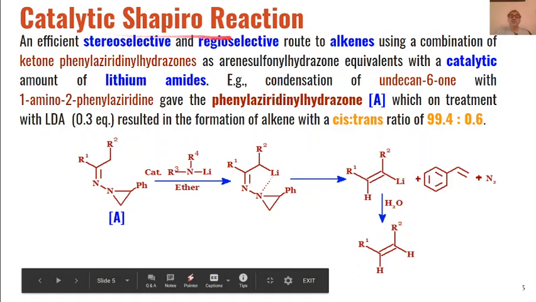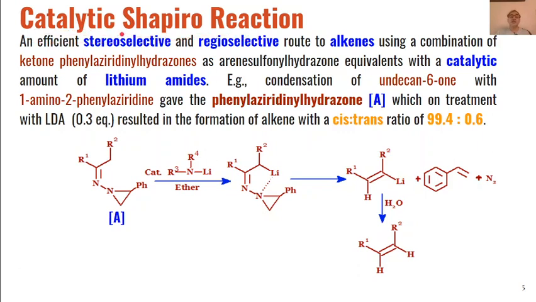Then this Shapiro reaction can also take place catalytically. You have seen that in the previous reactions we are using the tosyl hydrazine and n-butyllithium in equal proportions. Two equivalents of n-butyllithium are used and one equivalent of the substrate is used. But this reaction can also take place catalytically, and when it is used in catalytic mode, the reaction has been found to be stereoselective and regioselective also.